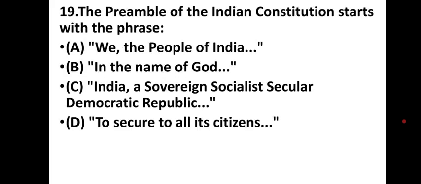The preamble of the Indian Constitution starts with the phrase, "We, the people of India, in the name of God, India a sovereign, socialist, secular, democratic republic to secure to all its citizens." How does the preamble begin? "We, the people of India."